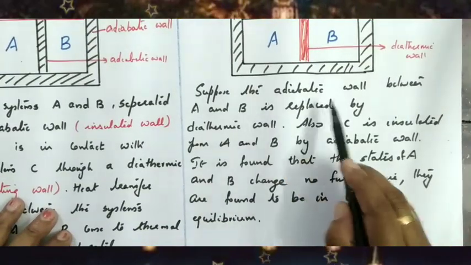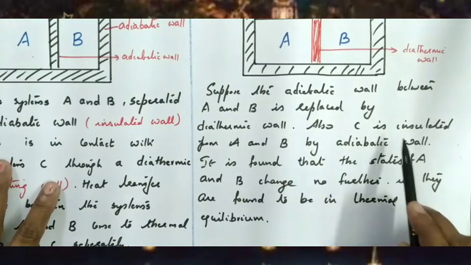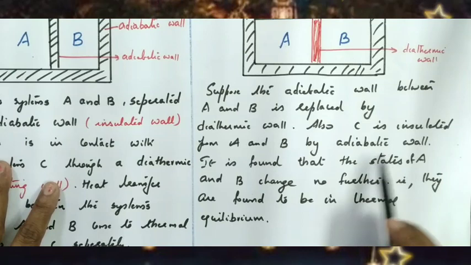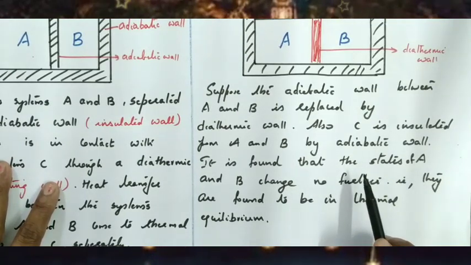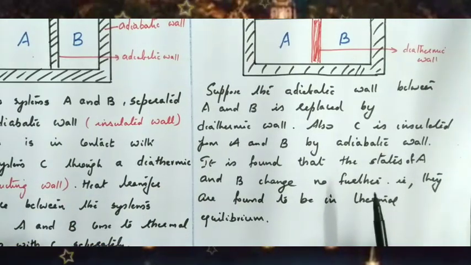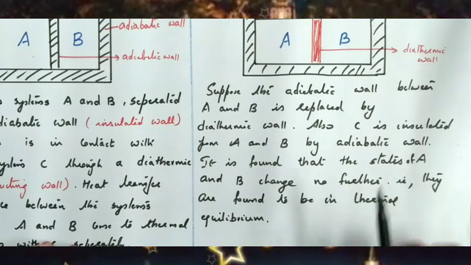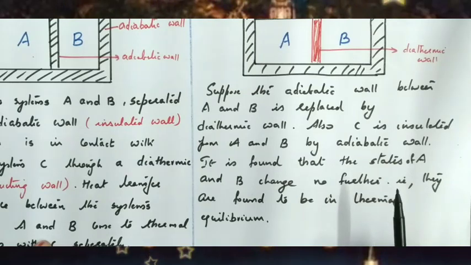So suppose the adiabatic wall between A and B is replaced by a diathermic wall, and C is insulated from A and B by an adiabatic wall. It is found that the states of A and B change no further, because the temperature remains constant, no change of temperature takes place, since they are found to be in thermal equilibrium. They are already in thermal equilibrium. And this law is called the Zeroth law of thermodynamics.